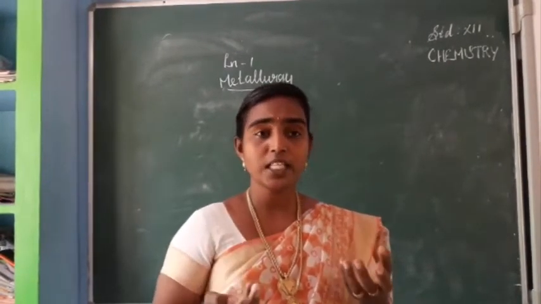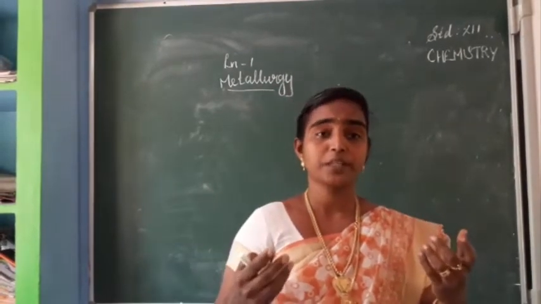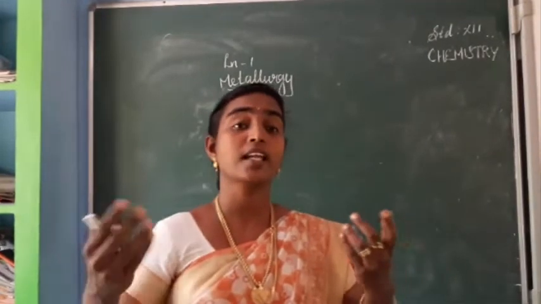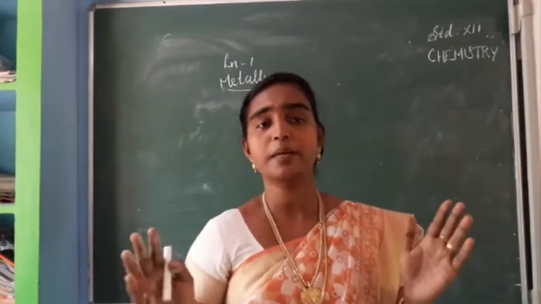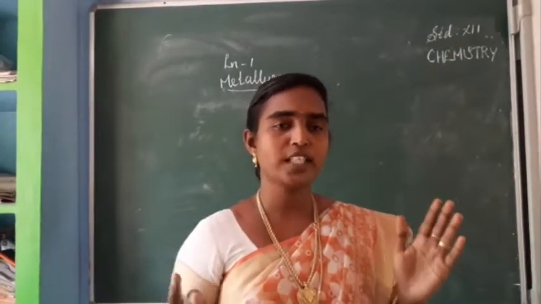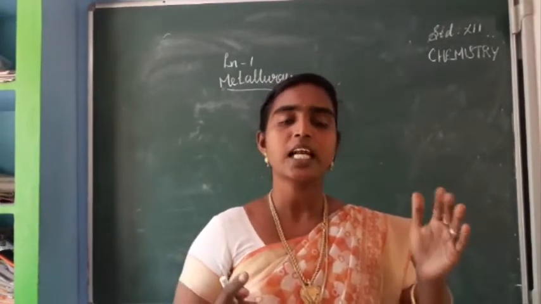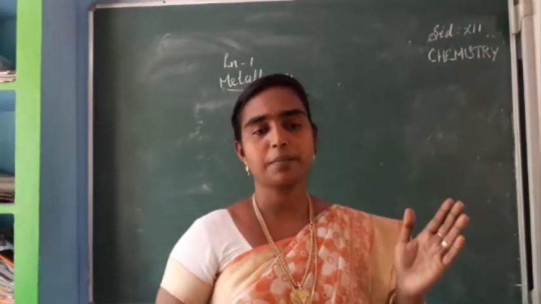When I am telling, you also can say along with me, then you can recall it easily. Concentration of ore is done by gravity separation or hydraulic wash, froth flotation method, leaching method, and next one, magnetic separation method.